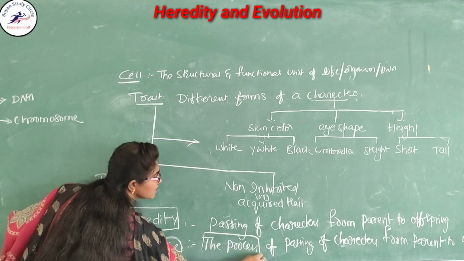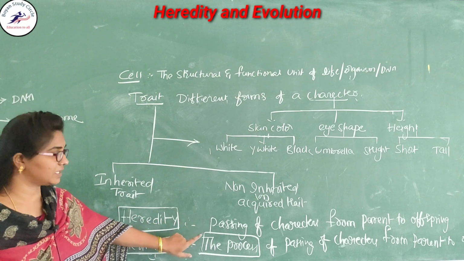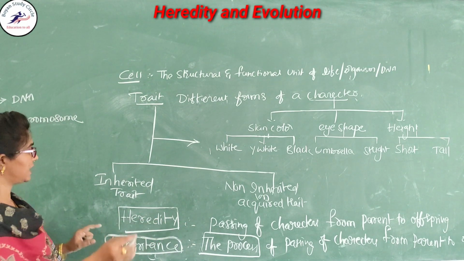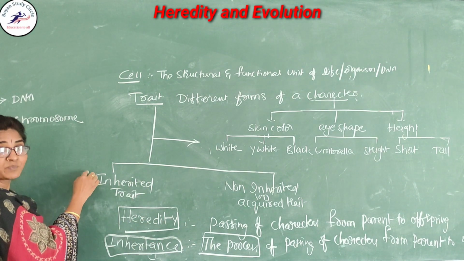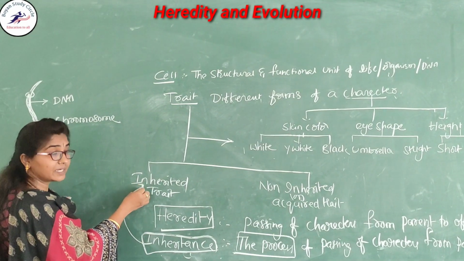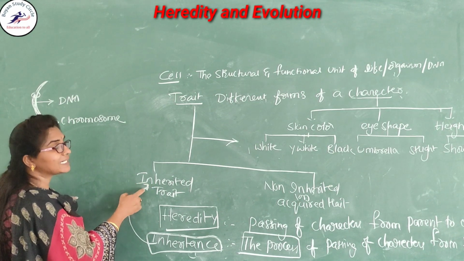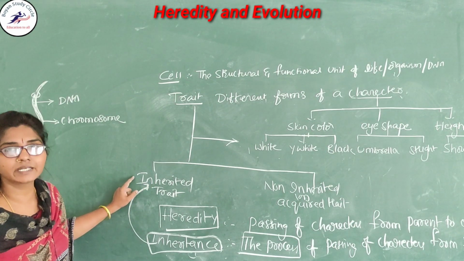You should remember this, children, the difference between heredity and inheritance. Next I am going to explain the inherited traits. Which characters are transferred from parent to offspring, those traits are called inherited traits.